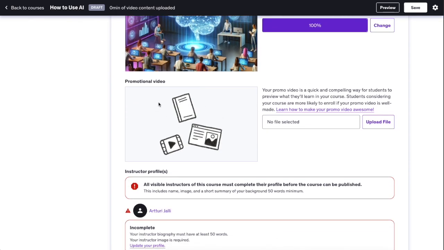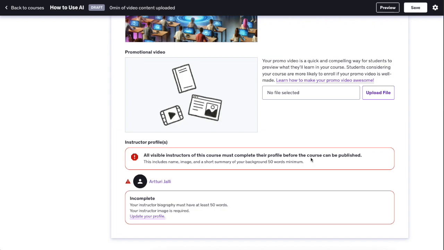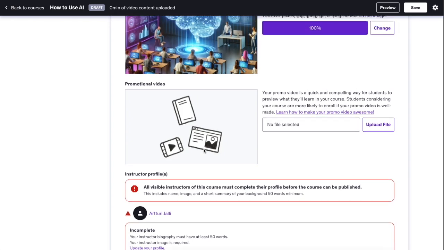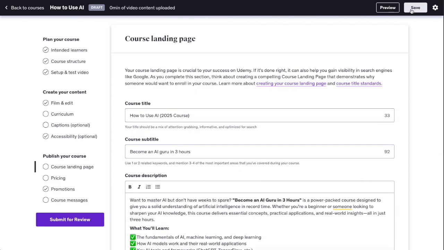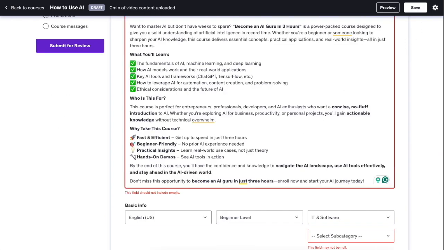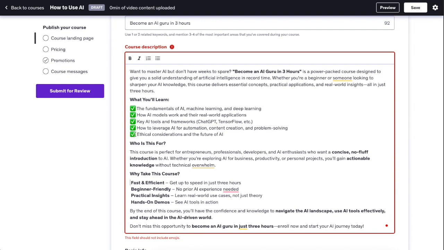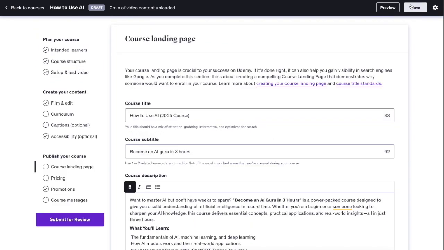And then you can also film a promotional video. And by the way, make sure that you have completed your profile because otherwise you are not able to submit this course for a review. But nonetheless, this looks good to me. So let's click on save. Oh, it actually says that we cannot add emojis here. So you need to use just text. Let's click on save. And now you can also do a preview here.